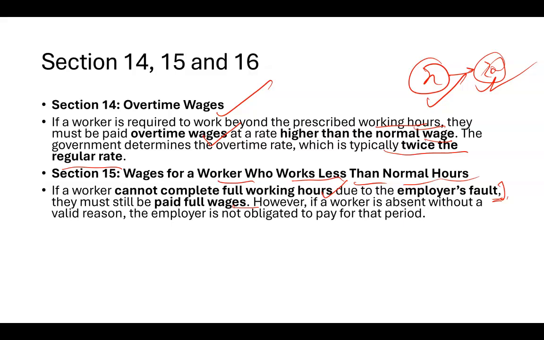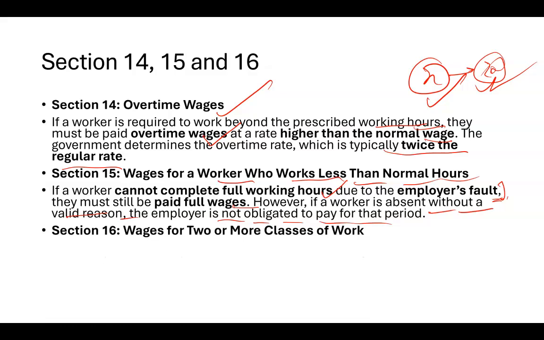However, if the worker is absent without valid reason, the employer is not obliged to pay. In certain cases, if the employer has not given permission and the worker was absent, didn't come, without any valid reason, then the employer has the right not to pay you. But if you are there and anything happened in the plant or anywhere because of the employer, you are eligible to get paid.